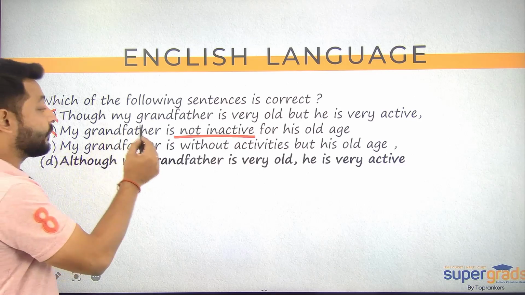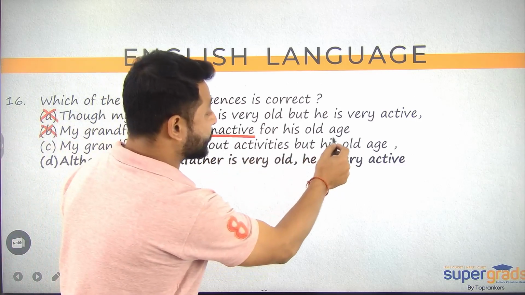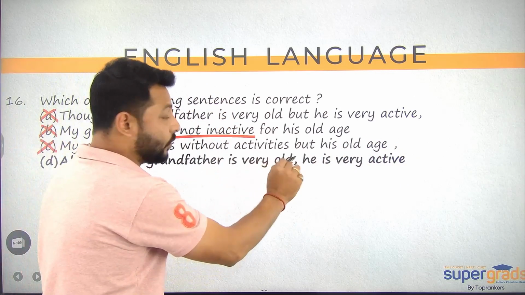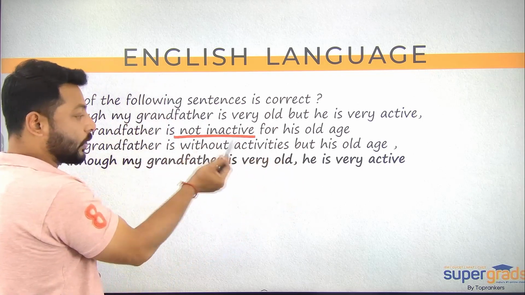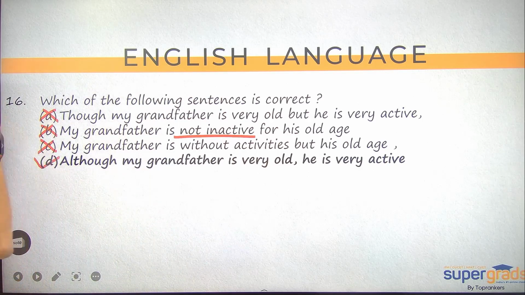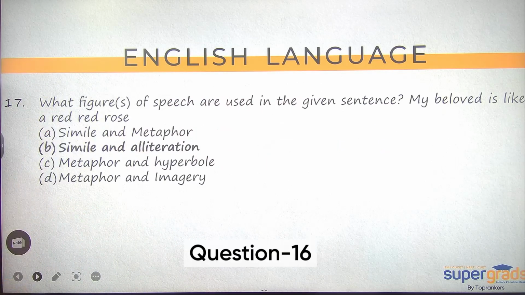C, my grandfather is without activities, but his old age, again the comma is incorrect. C, Calcutta eliminated. D, although my grandfather is very old, comma. So although is followed by comma, and then he is very active. So this reflects the correct structure of the sentence there. So question number 16, correct answer option is D Delhi.